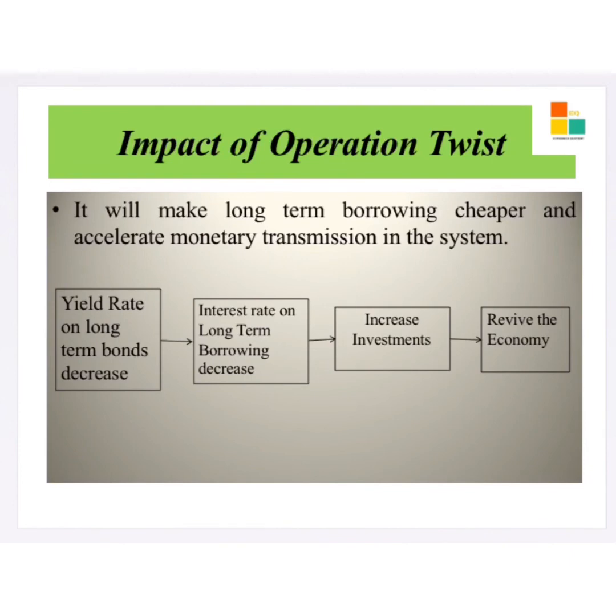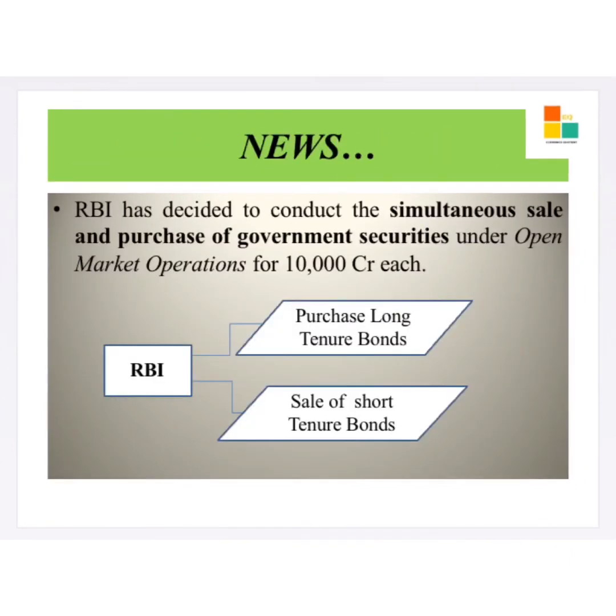Then what is the need for selling the short-term securities? Over the months of the pandemic, the government and the RBI have released excess liquidity in the market. Due to the liquidity surplus, the interest rate on short-term securities has been falling sharply. So the RBI is undertaking this operation to balance the interest rate.